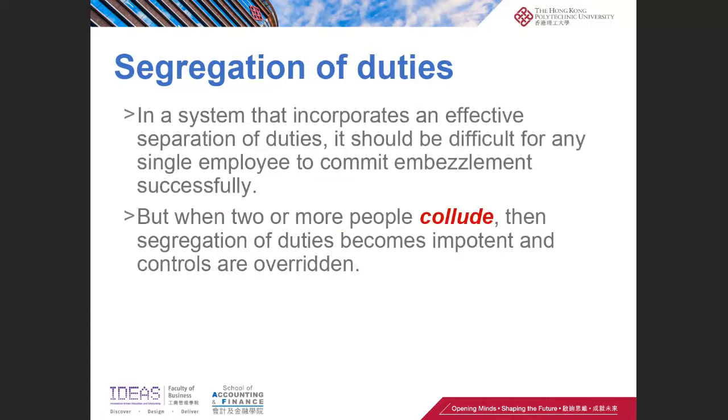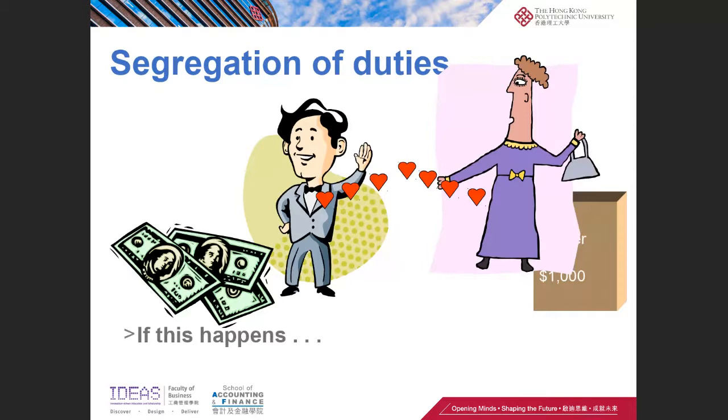Okay, so in a system that incorporates an effective segregation of duty, it would be difficult for any single employee to commit embezzlement successfully. Okay, but when two or more people collude, then segregation of duty becomes impotent and controls are overridden. If this happens, then Bill can just take some cash from the pile of money and then ask Mary to change the book.